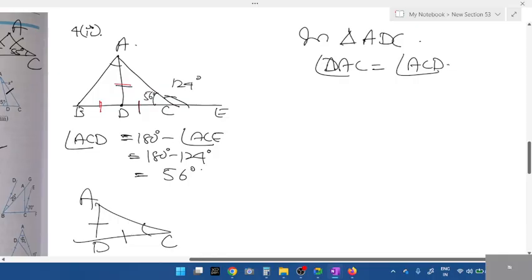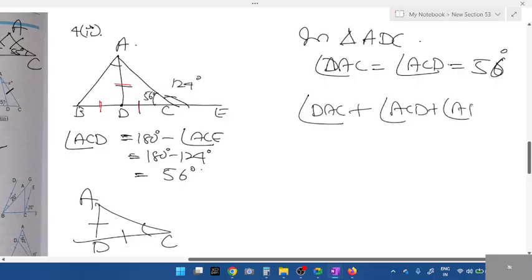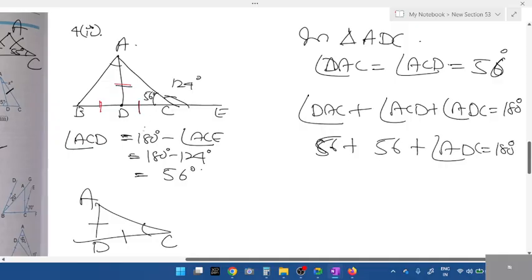What is ACD? If ACD is 56, then DAC is also 56. Both are 56 degrees. Then how will you find ADC, students? Sum of interior angles: angle DAC plus angle ACD plus angle ADC is equal to 180 degrees. 56 plus 56 plus angle ADC. All of you will find angle ADC.